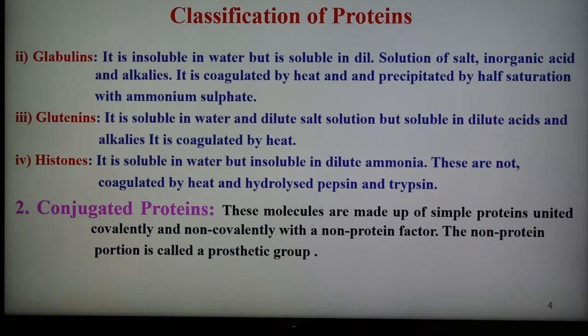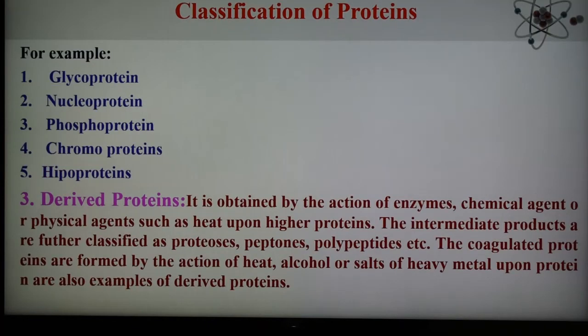The second type is conjugated protein. So what is conjugated protein? These molecules are made up of simple protein united covalently or non-covalently with a non-protein factor. The non-protein factor is known as the prosthetic group, also known as a cofactor. Depending upon the chemical nature of the prosthetic group, conjugated proteins are further classified into different types. Examples are glycoprotein, nucleoprotein, phosphoprotein, chromoprotein, and lipoprotein.